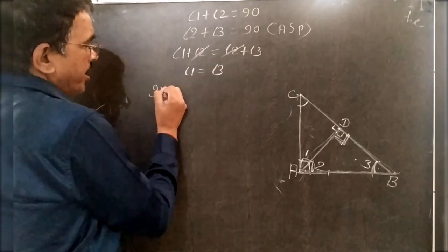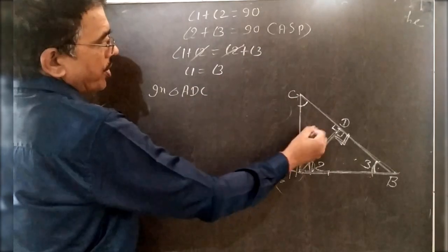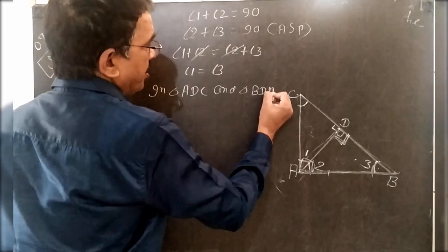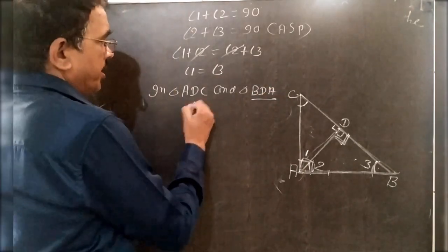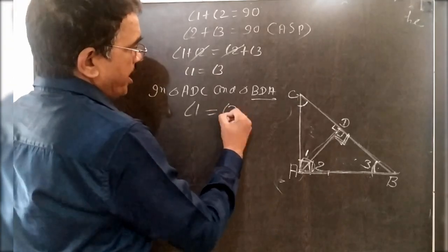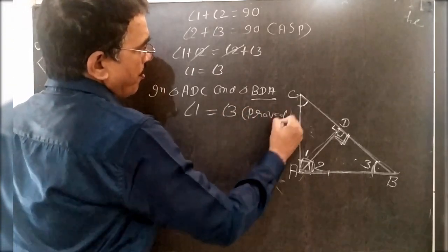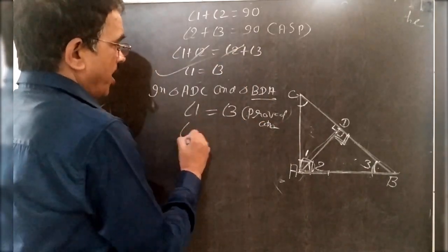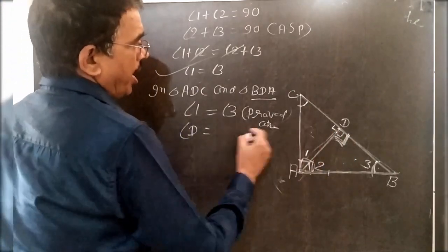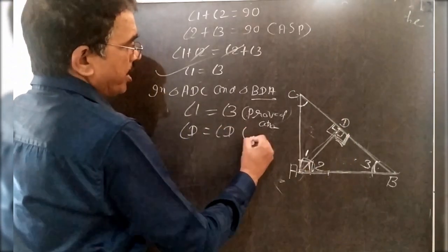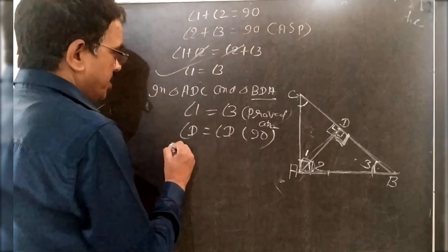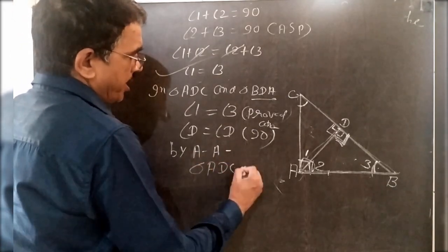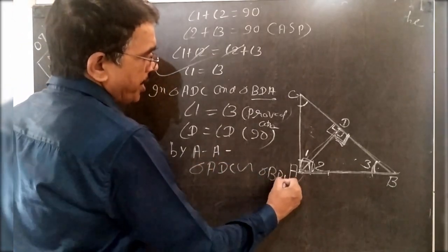And now you write in triangle ADC, a small triangle, and triangle BDA. You write this is angle 1 and this is 3. Proved above. You write here 1 is equal to 3, proved above. Next, angle D here and D there. So angle D is equal to angle D, it is 90. Hence by AA similarity, triangle ADC is similar to triangle BDA, proved.